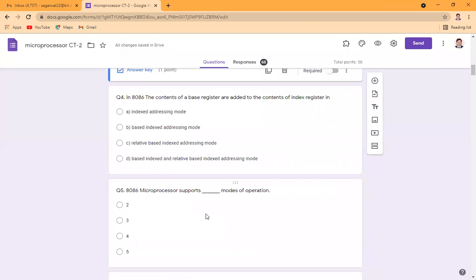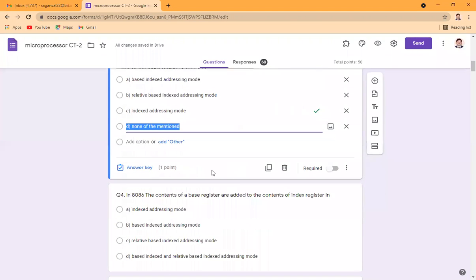The next one is the 8086. The content of a base register is added to the content of an index register. It means the base register has to be added with the content of the index register. Then which addressing mode does it belong to?